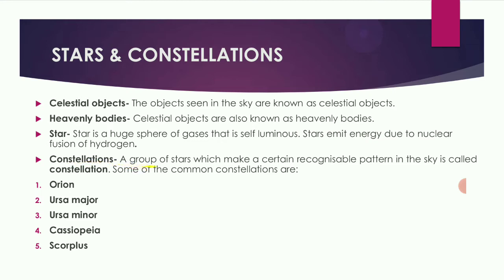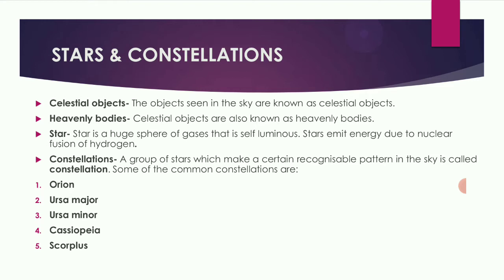Next, constellations. A group of stars which make a certain recognizable pattern in the sky is called a constellation. If you look at the sky, we can see some recognizable patterns. So they are called constellations. Some of the common constellations are Orion, Ursa Major, Ursa Minor, Cassiopeia, and Scorpius. So these are some common constellations we see in the sky.